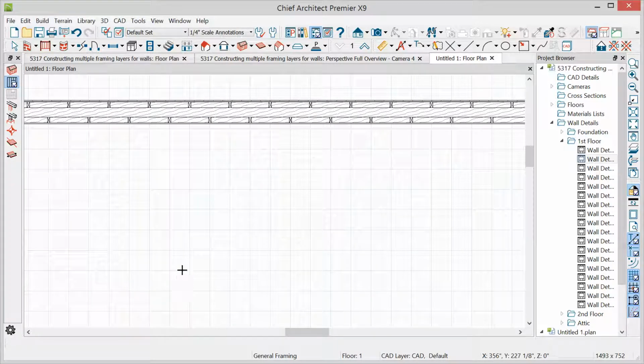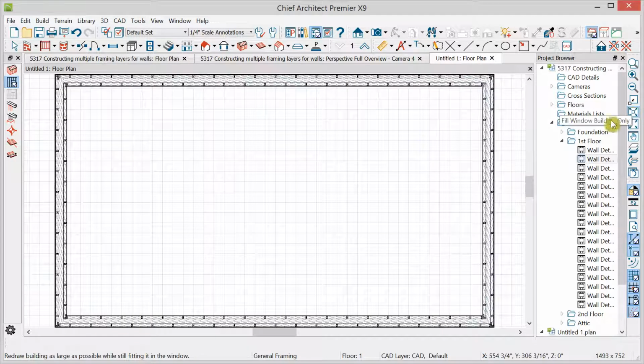And so now we've taken a look and we see we can easily construct new wall types from within the wall types definition dialog. We can insert multiple framing layers that frame and display in plan, 3D, and wall detail views.